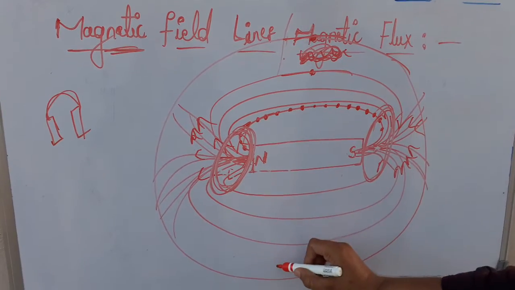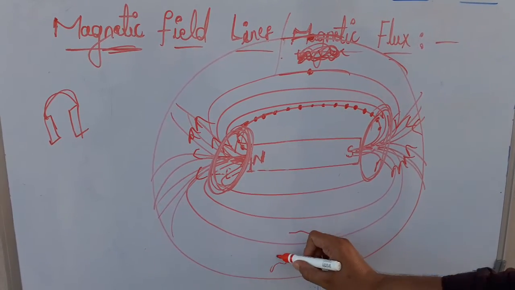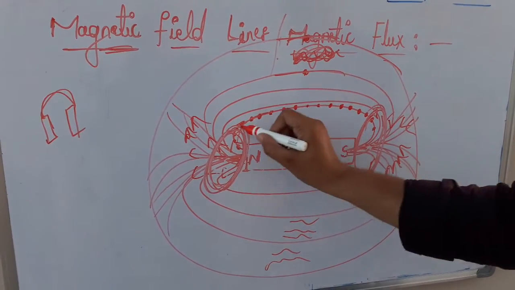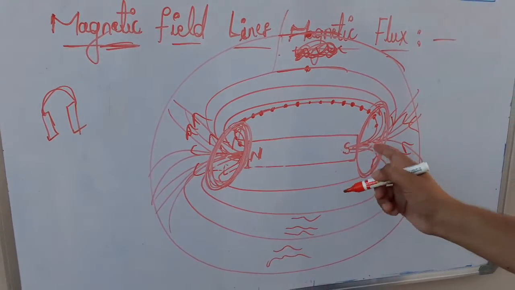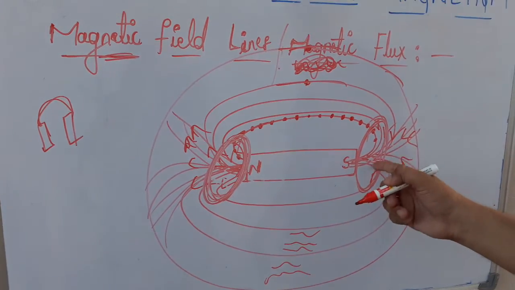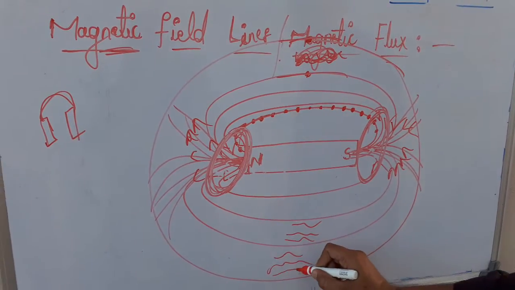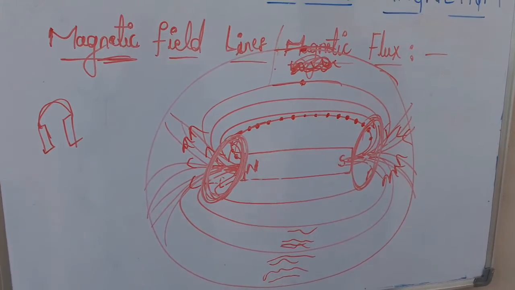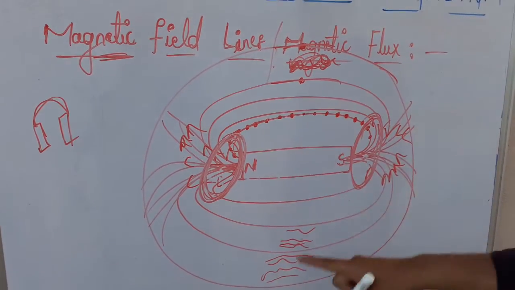It means magnetic field will be weak. So at this place and at this place you can observe weak magnetic field, whereas at this place and at this place you can observe strong magnetic field, because magnetic field lines are crowded here and magnetic field lines are away from each other at these two places. So here these two places magnetic field will be weak.